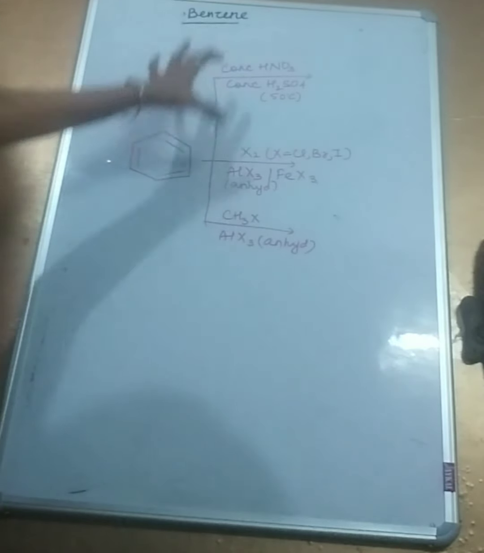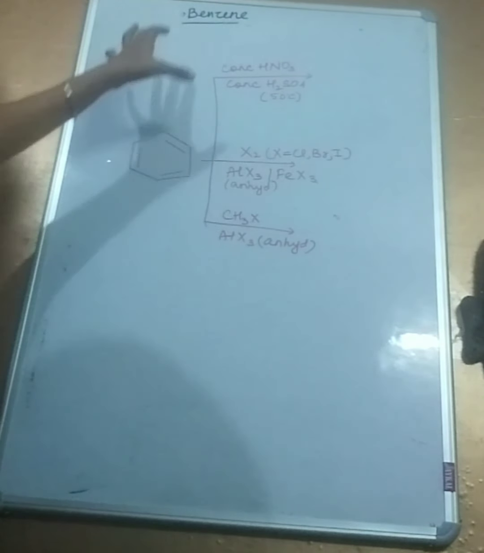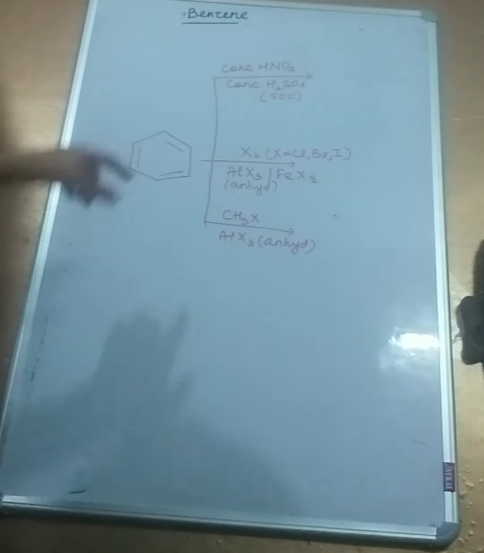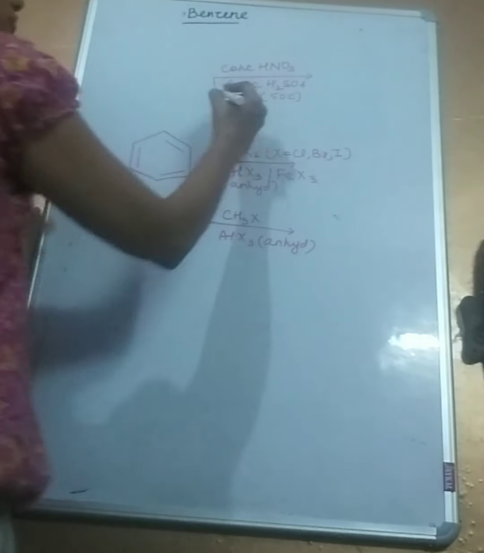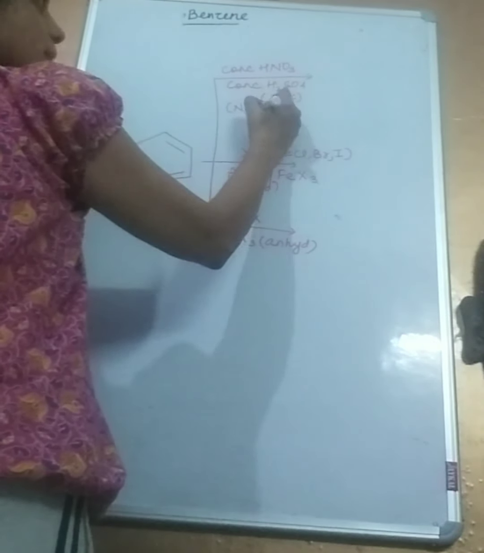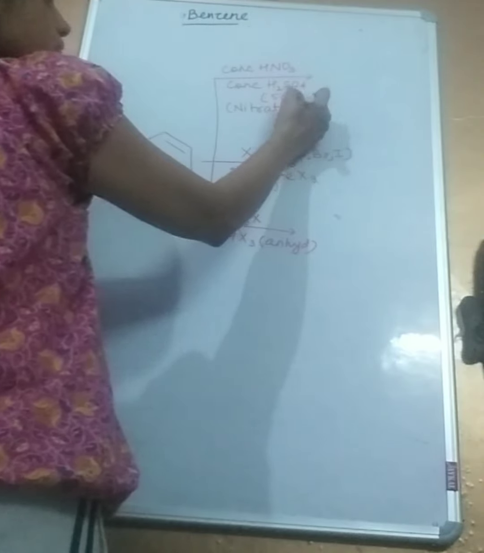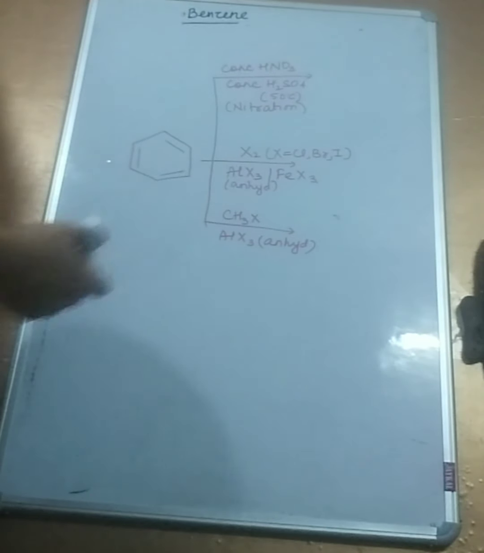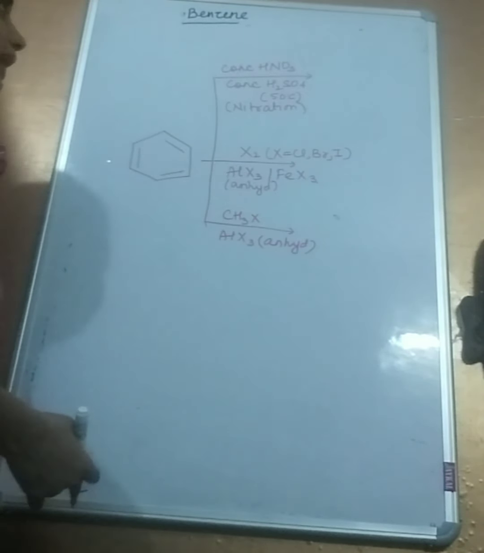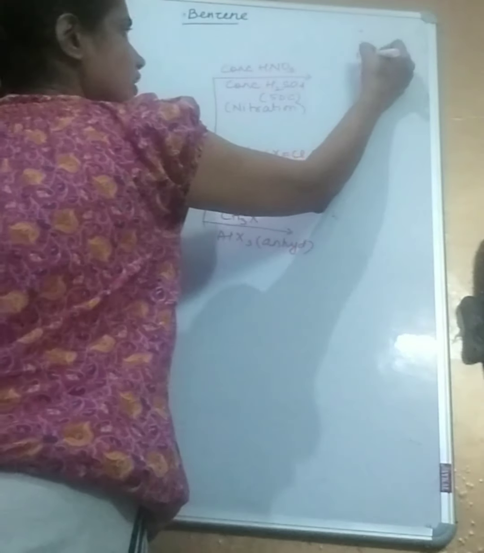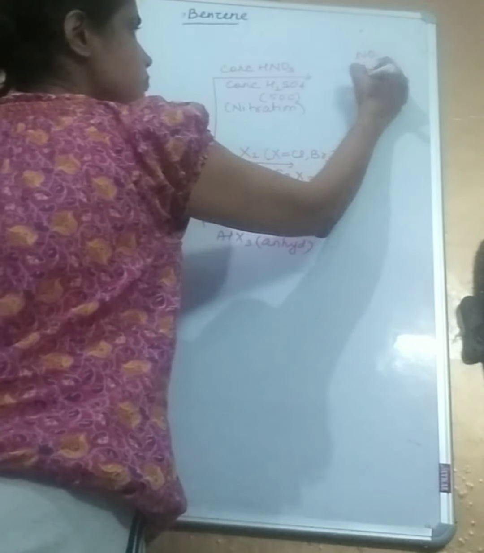Okay, so now these are the reactions for which I am going to take you through the mechanisms, and these are the examples. I am just first listing them so that it's easy for you to see. The first reaction is called nitration of benzene. I'll take you through the steps, but once I do one reaction, you will see most of the reactions have similar steps. So this is nitration. What we get is the NO2 substituted product.